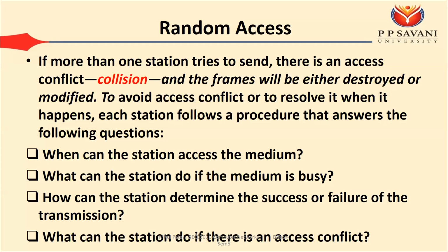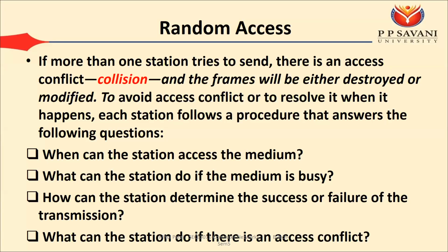What is the reason? If a collision happens, your frame is either destroyed or modified. If the frame is destroyed, then it will create an error. If the error is detected, the sender has to retransmit that frame again. And if the same frame has to be sent many times, then it will reduce the performance of the network.